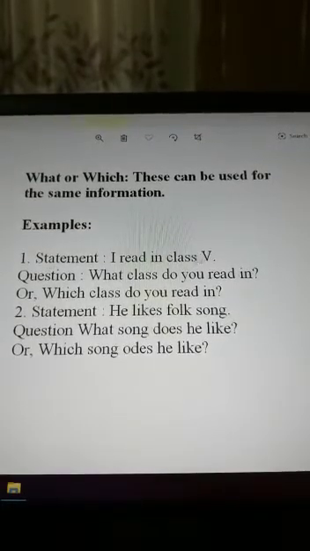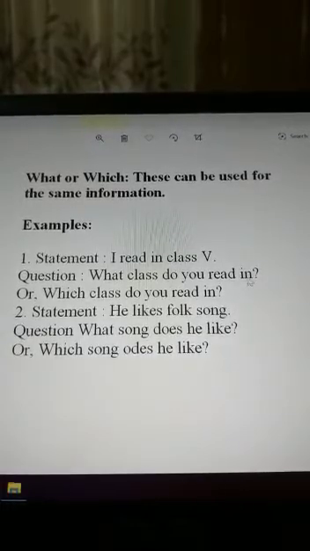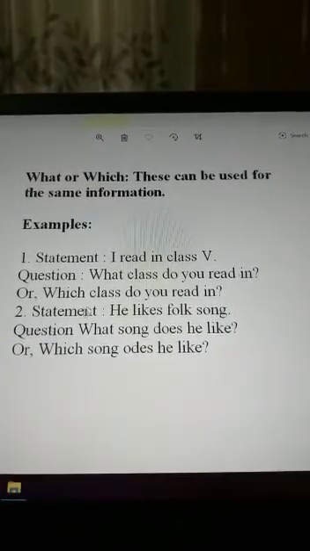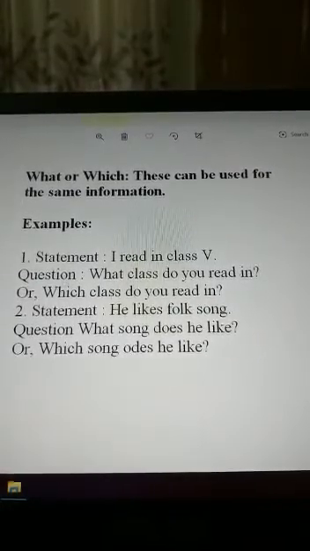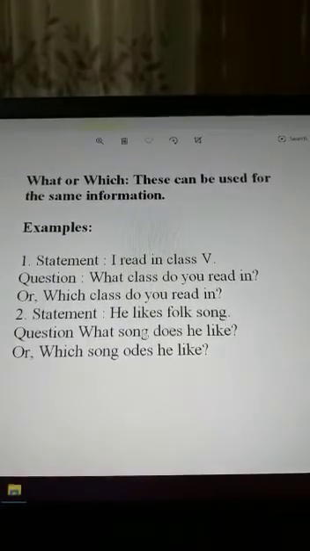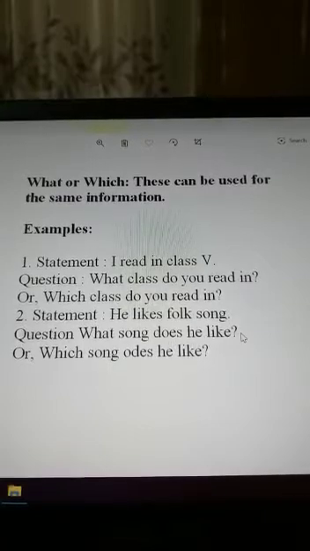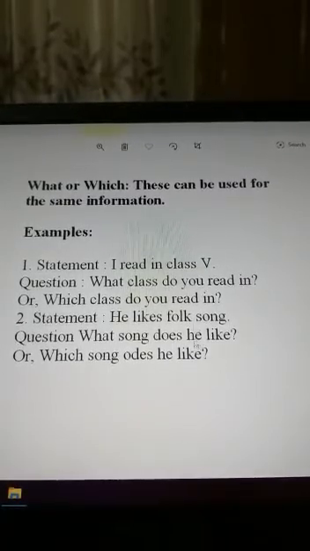Example statement: I read in class 5. Question: what class do you read in? Or which class do you read in? Any type of word, we can use which or what. Okay, number 2, statement: he likes folk songs. Question: what song does he like? Or which song does he like?